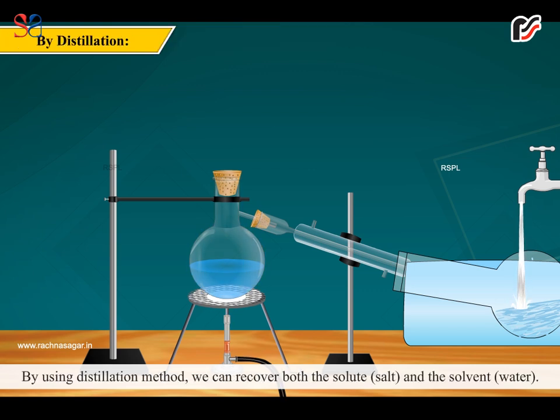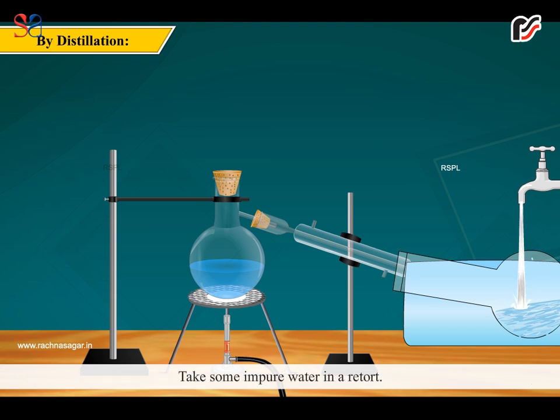By distillation. By using the distillation method, we can recover both the solute, salt, and the solvent, water. Take some impure water in a retort. Connect the other end of the retort to a receiver flask through a condenser, which is continuously cooled down by running water. Now, heat the retort.